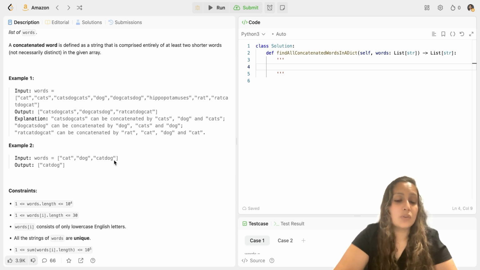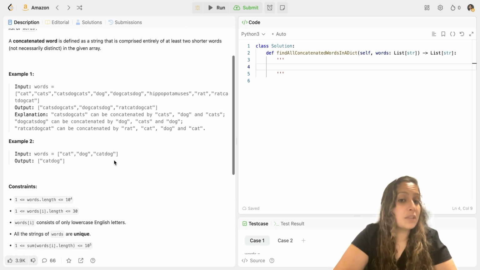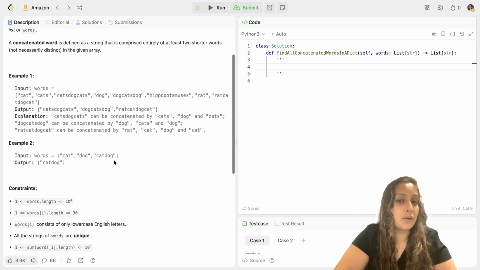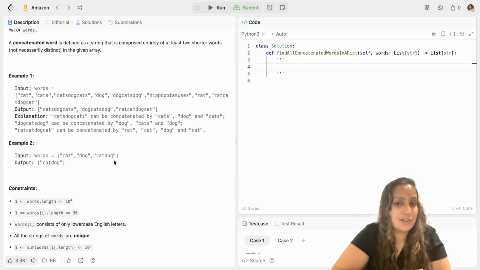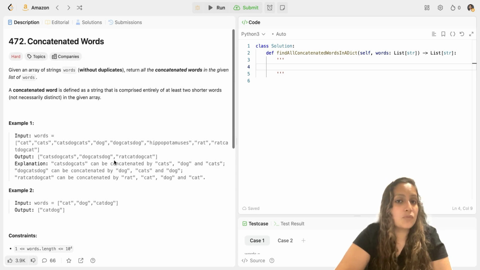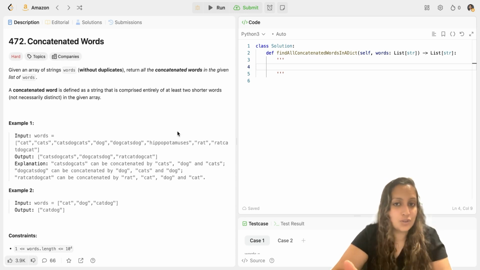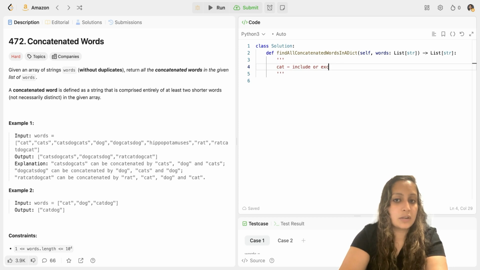Now, how do we solve this question? Like I mentioned, even the brute force approach will work, but you would ask me, what is the brute force approach? The brute force approach is that you have a big decision tree, and in that decision tree, you check for each word. For example, whether you include the word cat or you exclude it. Every time you come across a word, you either include it or exclude it.